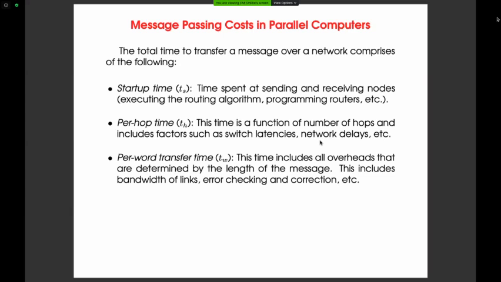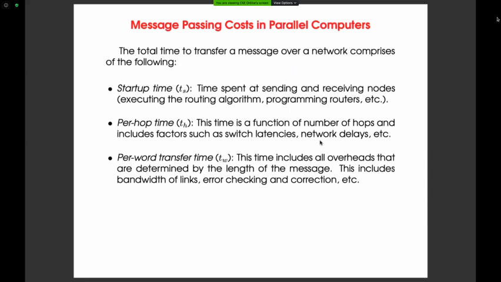Once it is started, it has to pass h number of stations. The time taken to pass the h number of stations is called per hop time. Because when the station comes, the train speed comes down, or it will stop there for 1 minute, or sometimes a track change will be there. So anyway, it has a per hop time. And then crossing each coach of the train from the station is called per word transfer time. How many coaches have crossed the station? Because a train is nothing but a group of coaches. So that is called per word transfer time.